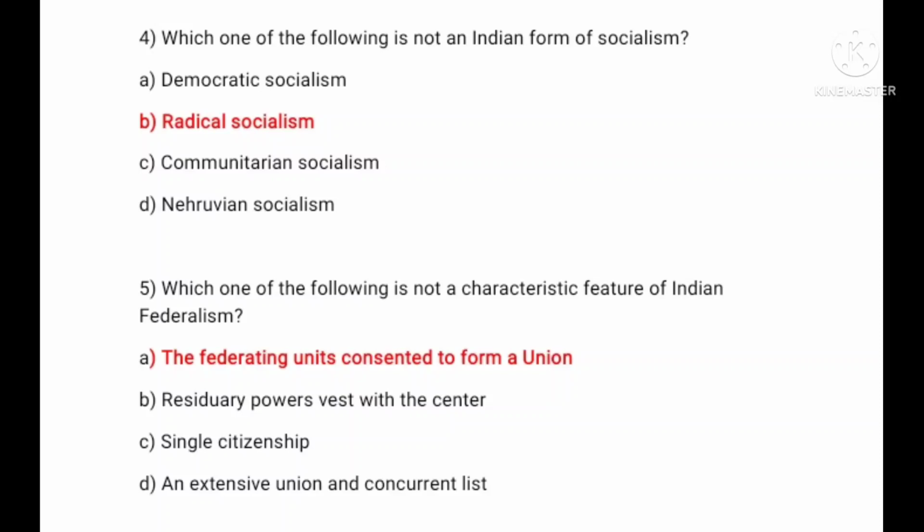Next, which one of the following is not a characteristic feature of Indian federalism? A, the federating units consented to form a union. B, residuary powers vest with the Centre. C, single citizenship. D, an extensive Union and Concurrent list. So the correct answer is A, the federating units consented to form a union.